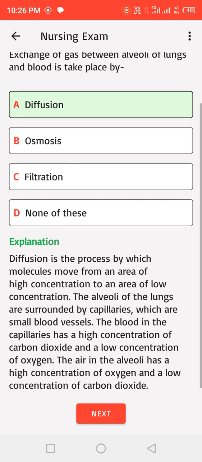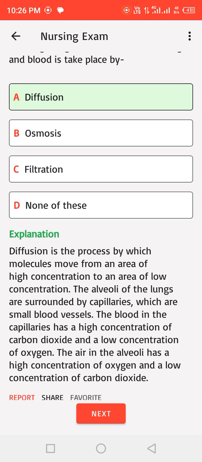Diffusion is the process by which molecules move from an area of high concentration to an area of low concentration. The alveoli of the lungs are surrounded by capillaries, which are small blood vessels. The blood in the capillaries has a high concentration of carbon dioxide and a low concentration of oxygen. The air in the alveoli has a high concentration of oxygen and a low concentration of carbon dioxide.